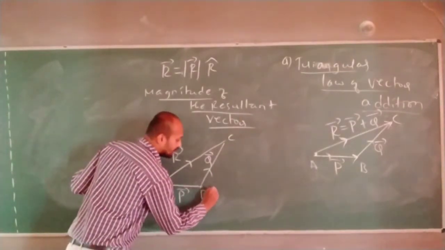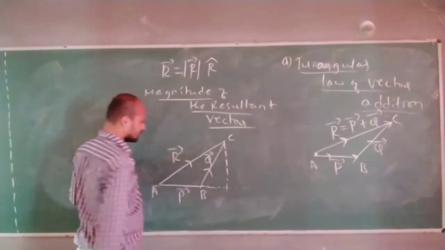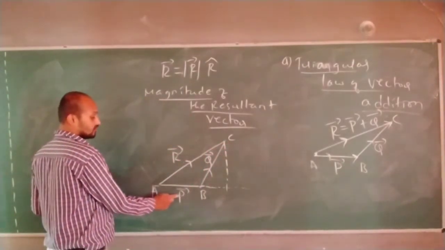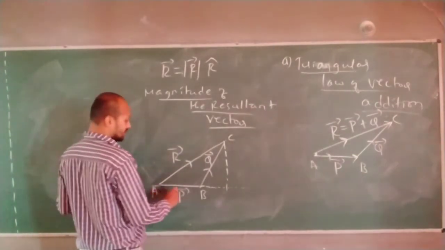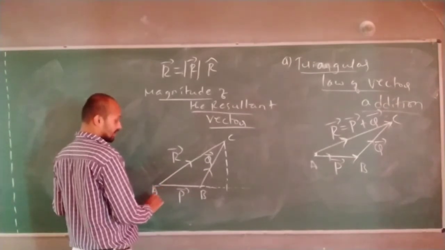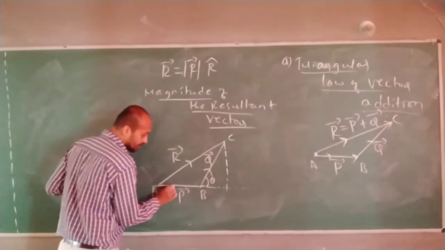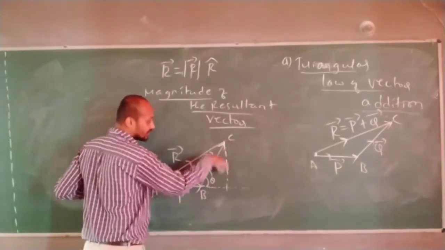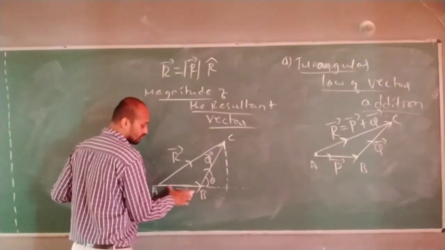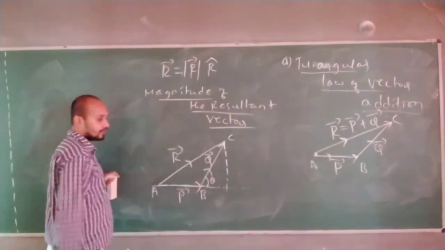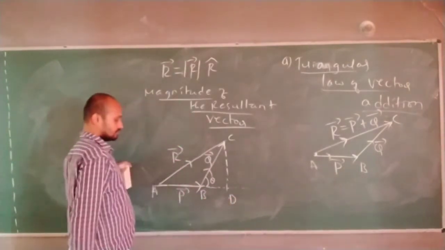See here, one trick I will do. I will extend this line. Very simple. Let's say this angle is theta. This is the angle between this vector and this vector. If you shift this vector here, it becomes angle theta. Correct now? ABCD, let us take this point as D.